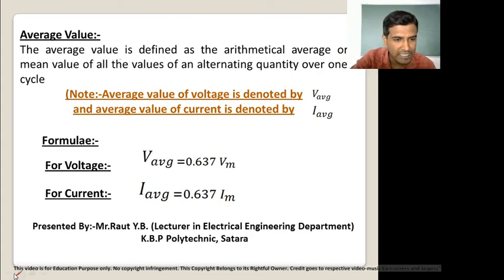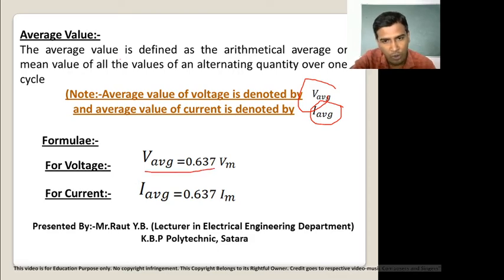Now for voltage it is denoted by VAVG, and for current it is denoted by IAVG, and the formula for calculation of average value is VAVG equal to 0.637 multiplied by Vm, and average value of current IAVG is equal to 0.637 multiplied by Im.